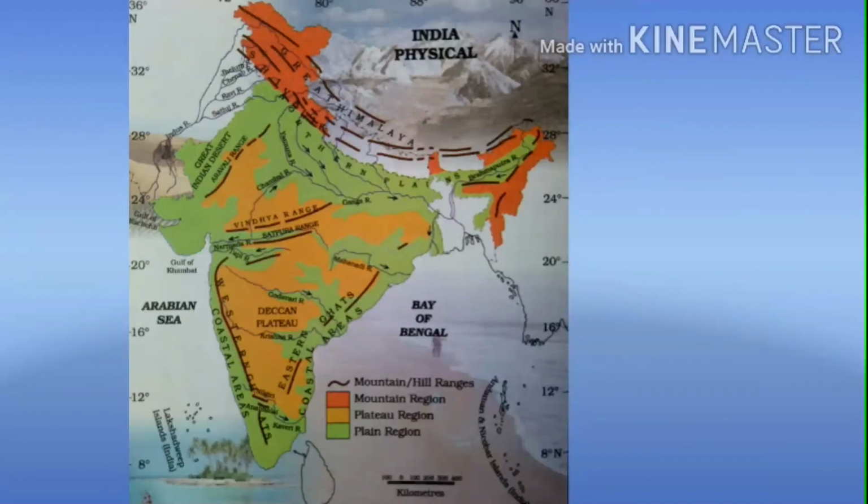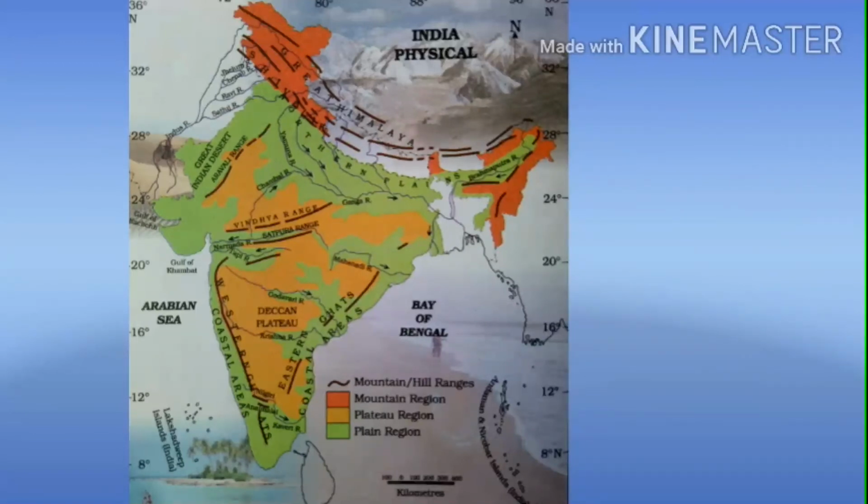Once again I will repeat what each means. A mountain: a steep or gentle sided hill over 600 meters high from its surroundings is called a mountain. What is a plateau? A plateau is a broad and flat topped land rising sharply from the neighboring lowland. What is a plain? A plain is a flat and relatively low lying land. Then an island, a piece of land surrounded by water. Do you know the difference between mountains, plateaus, plains and islands?